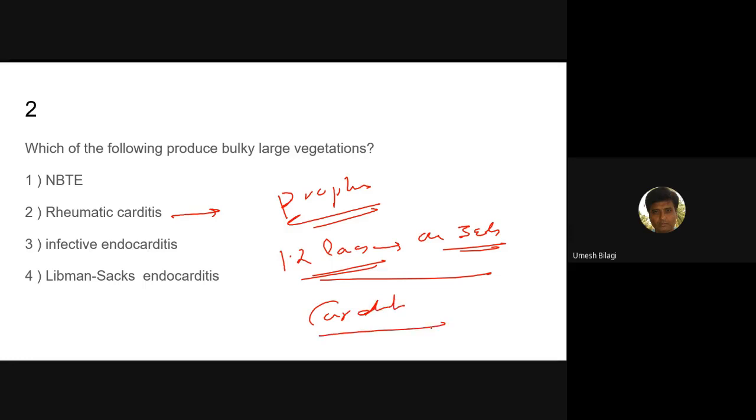If carditis is present, and valvular heart disease is also present, then lifelong. Usually that is not practiced, but some people say up to 45 years. Some books do mention up to 45 years. If the choice is there, pick that answer.